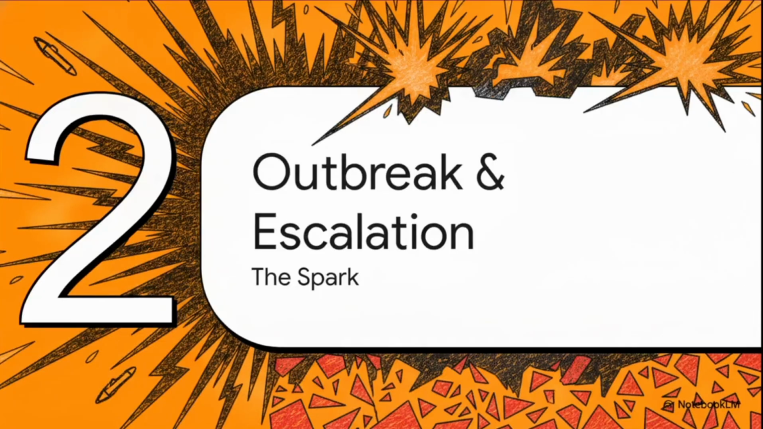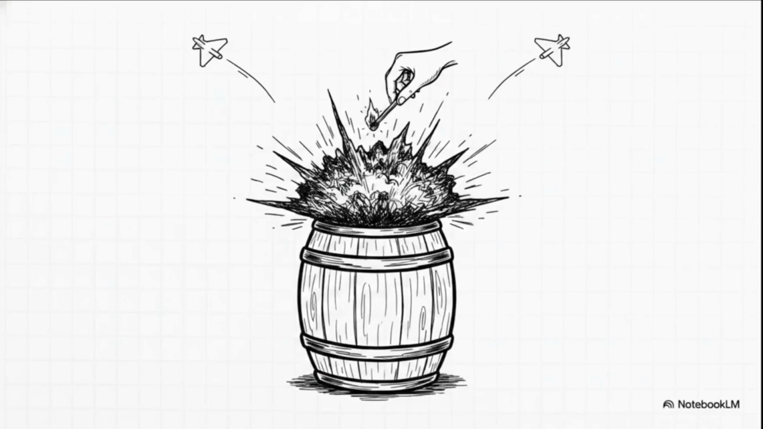Which brings us to part 2. Outbreak and escalation, the spark. After some very high-level meetings between Israeli Prime Minister Benjamin Netanyahu and US President Donald Trump, an absolutely historic military action got the green light. In late February 2026, we saw unprecedented joint airstrikes, codenamed Operation Epic Fury by the US and Operation Roaring Lion by Israel. These strikes targeted and actually killed top Iranian leadership, most notably Supreme Leader Ali Khamenei.